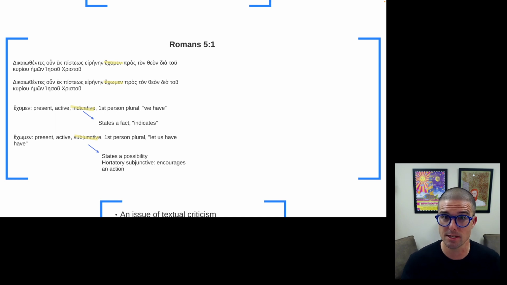It gets at that potentiality or possibility of the verb in different kinds of ways. And one way to do it, especially in the first person plural, being we, when we see a subjunctive in the first person plural, it's a sort of call to action, what is called a hortatory subjunctive, exhorting a certain kind of action. So if the verb here has the omega, then Paul is saying, let us have peace with God through our Lord Jesus Christ. So because we have been justified by faith, let us have peace. So the having peace is not indicated. It's not necessarily the case. It's not a stated fact, but it is a possibility. It is something that one can have, and Paul is encouraging that kind of action.